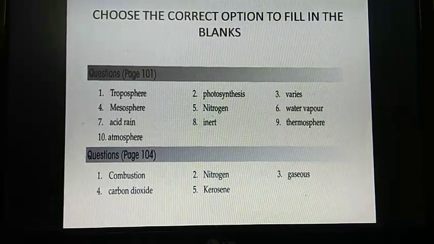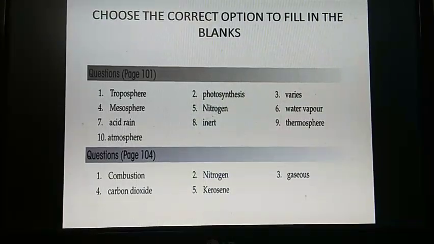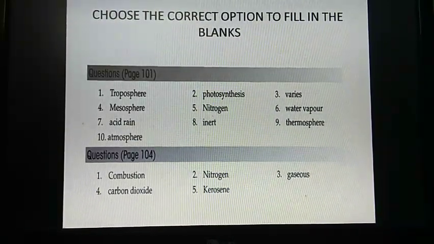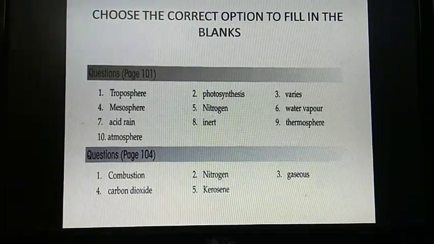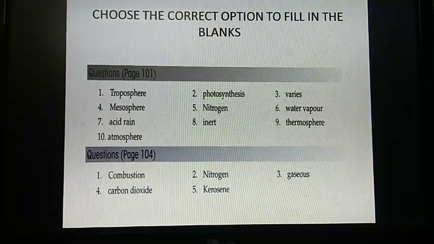On page number 104, again we have a question. Choose the correct option to fill in the blanks. We are going to see those questions one by one. Number 1. Dash is a chemical change that releases energy in the form of heat and light. Answer is combustion.